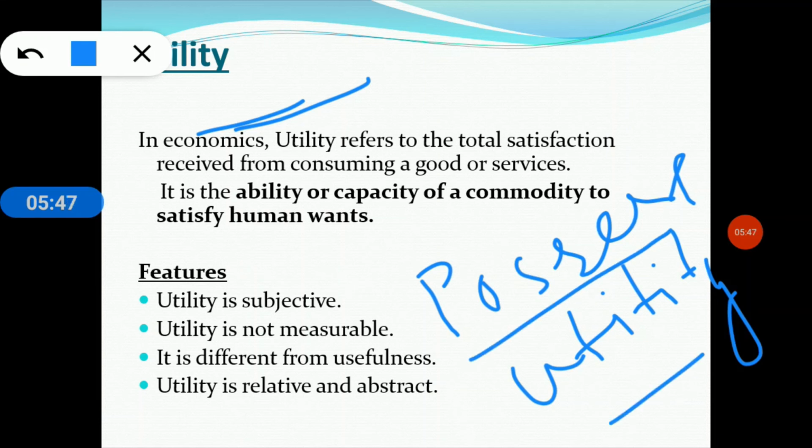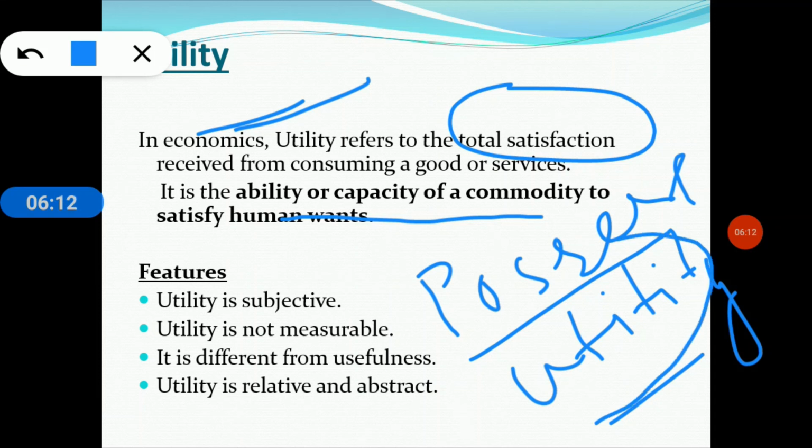And utility refers to the want satisfying power of a commodity, and in economics utility refers to the total satisfaction received from consuming a good or service. It is the ability or capacity of a commodity to satisfy human wants. So what do you mean by utility? I think it's clear to everyone.